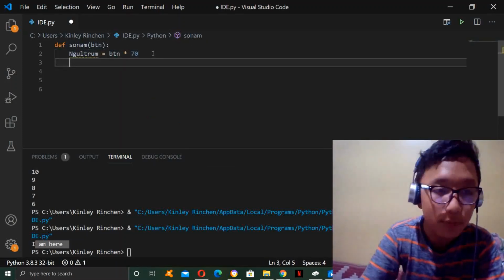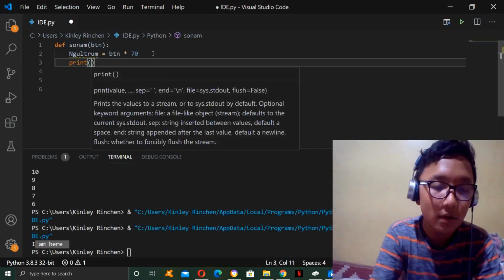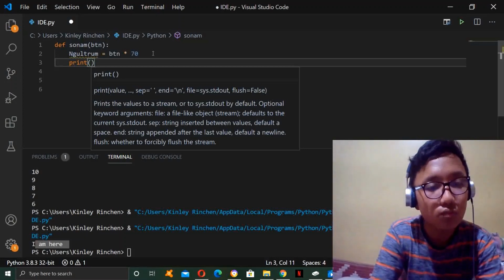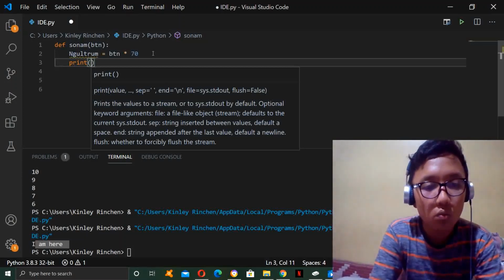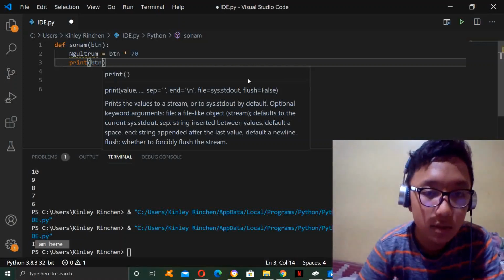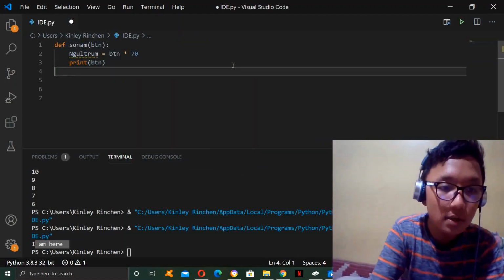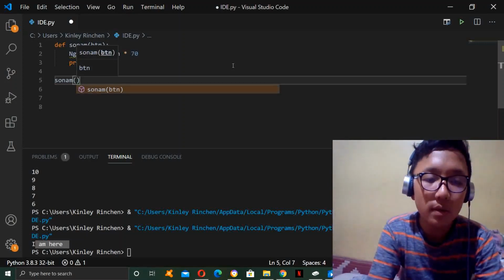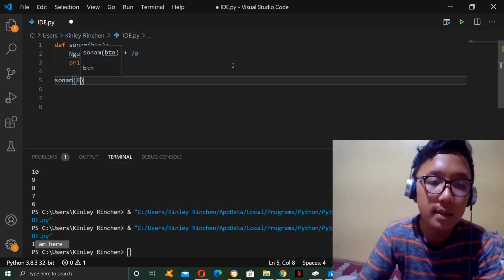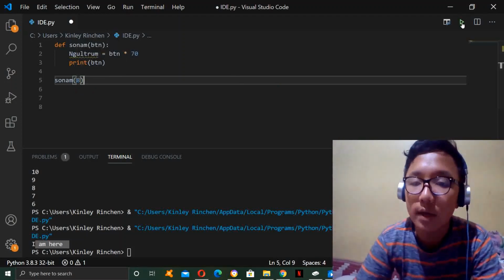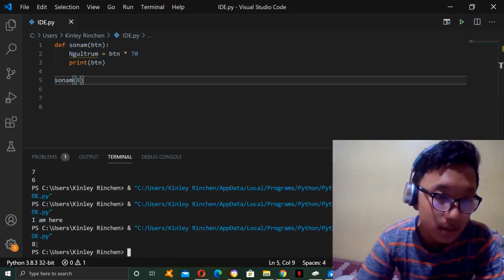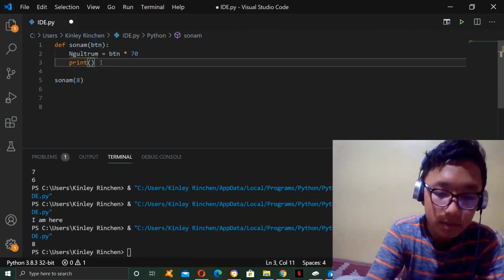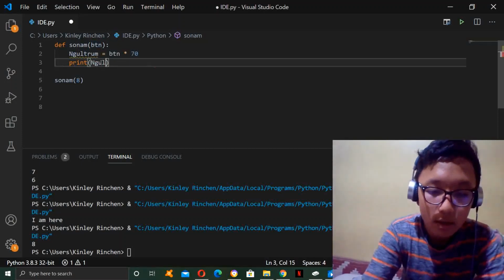Then let's print it now. Let's print it out. The variable is btn, so let's print it out. Then let's call the function down below. Let's say sonum, and let's give it a number. Let's say 8. So now what is the btn, right? It's 8. Oh, we have to print out Ngultrum. Oh, forgot. Sorry about that. We have to print out Ngultrum.